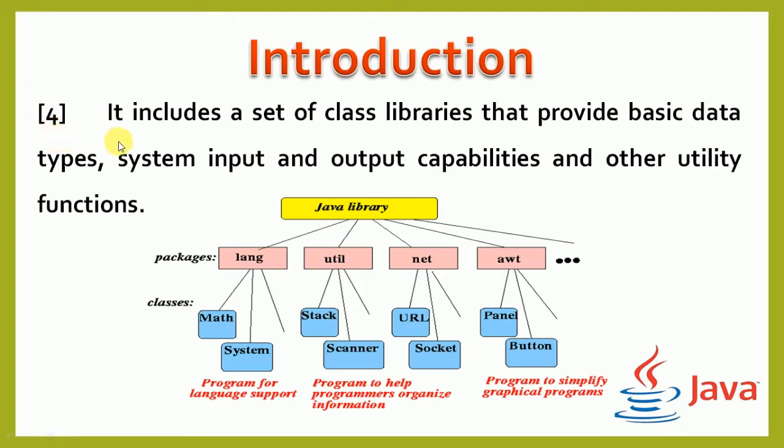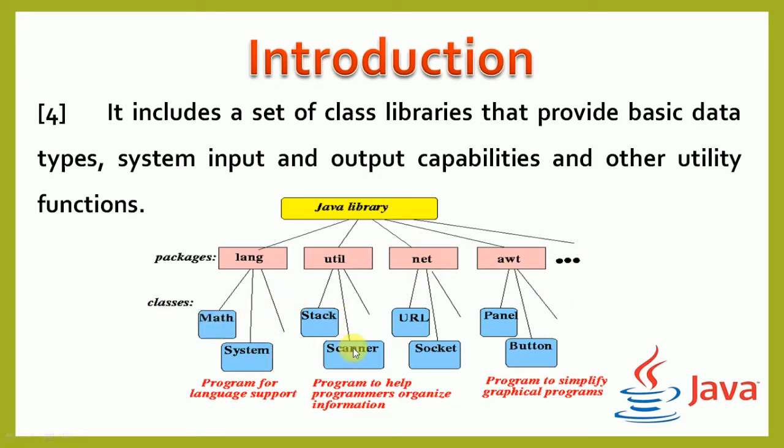Fourth point, it includes a set of class libraries that provide basic data types, system input output capabilities and other utility functions. These are the Java libraries, different packages like lang, util and net, and others.